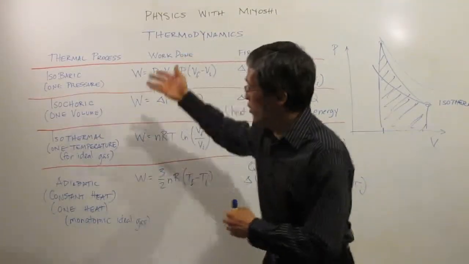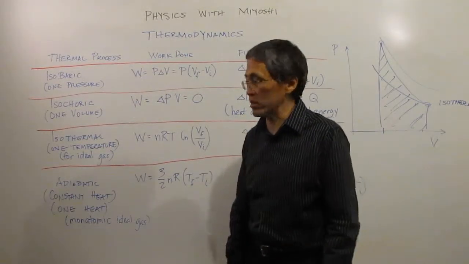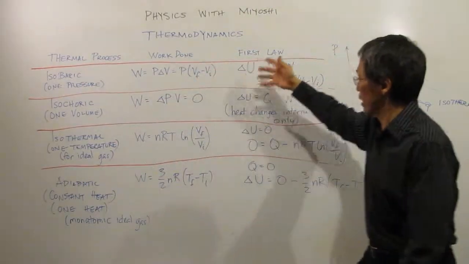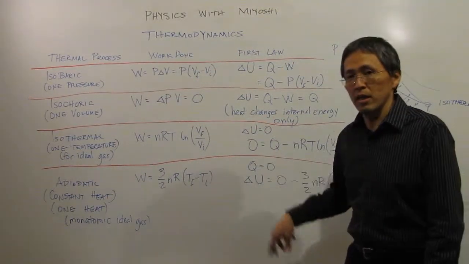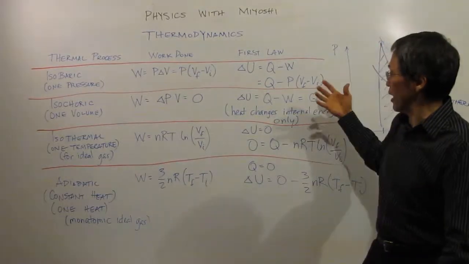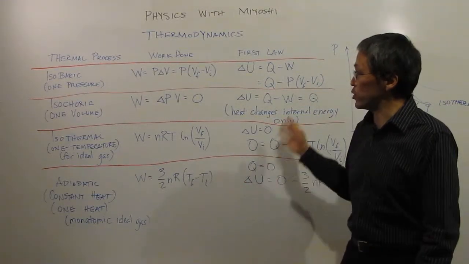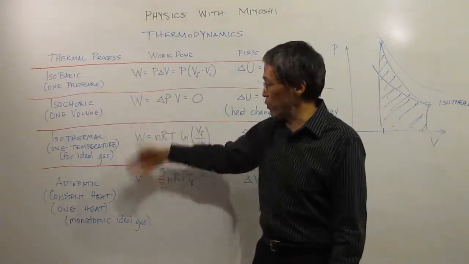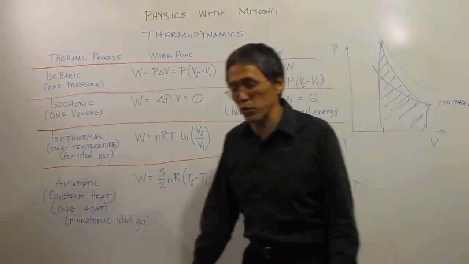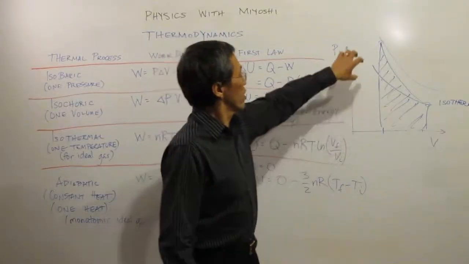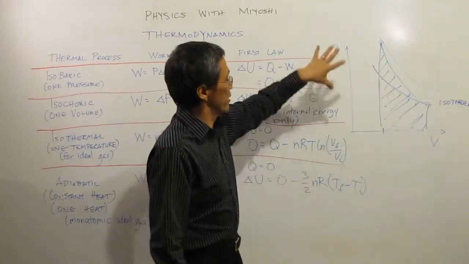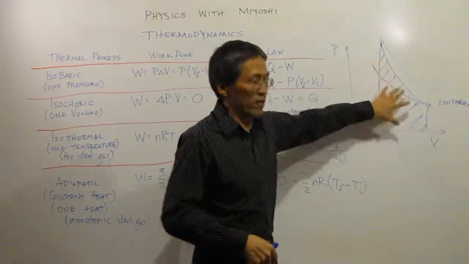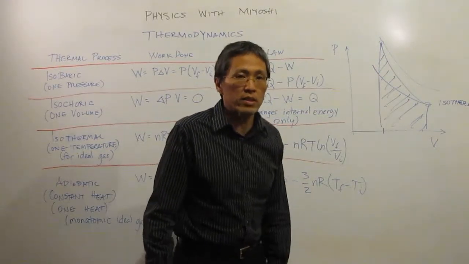So, four different thermal processes for changing energy in thermodynamics, getting work out and understanding the first law, how we change our internal energy, how the heat and work together do all that, and just understand these four different processes. One of the most important concepts here is that no matter what kind of process we have, the area under the pressure versus volume graph will always give us the work done.